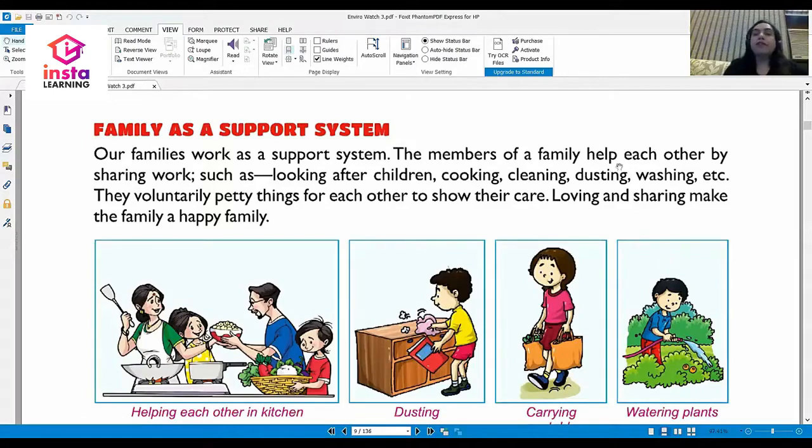The members of a family help each other by sharing work, such as looking after the children, cooking, cleaning, dusting the house, washing clothes, washing utensils. They voluntarily do small things for each other to show their love and concern. Loving and sharing makes the family a happy family.